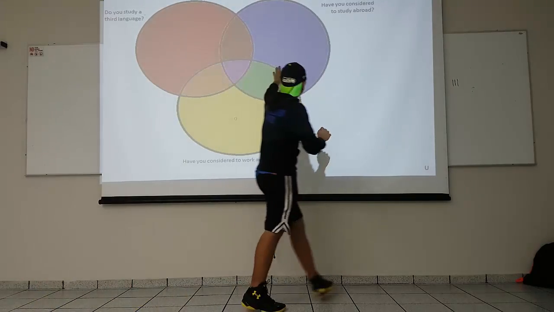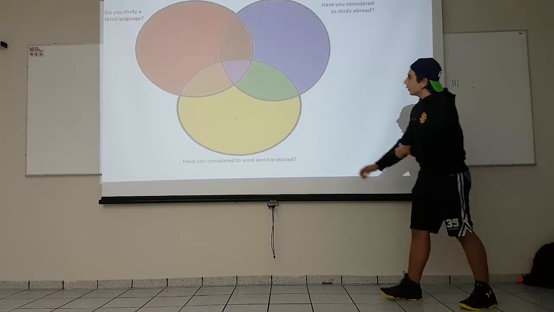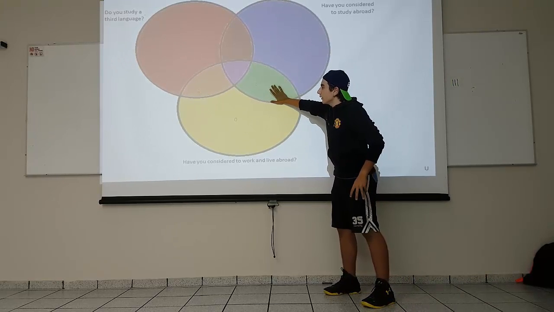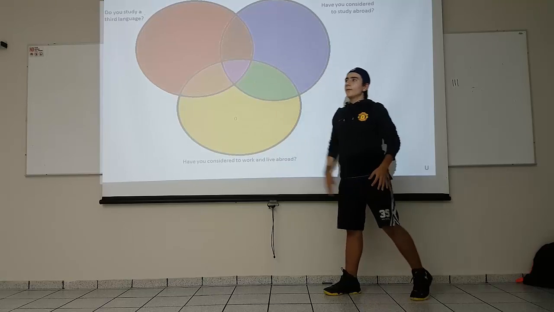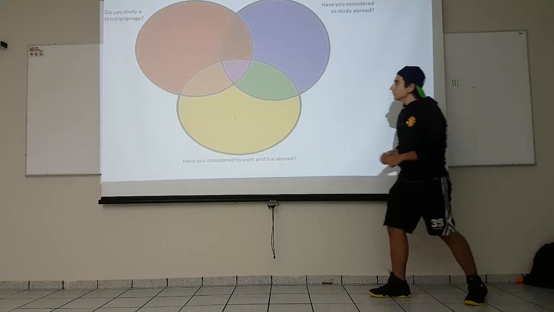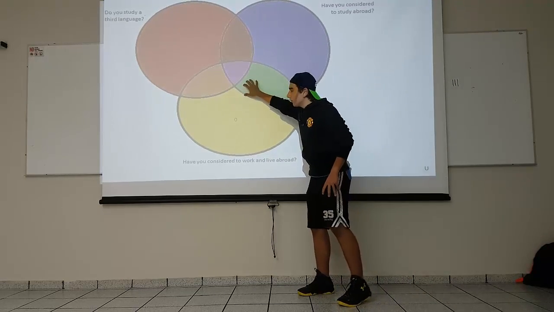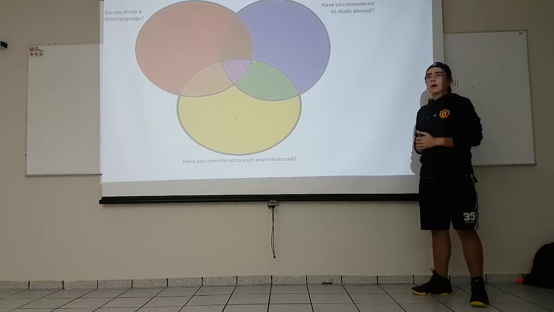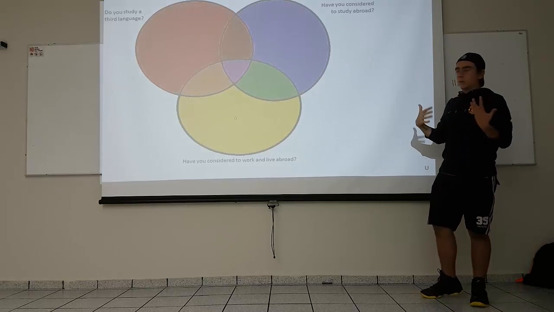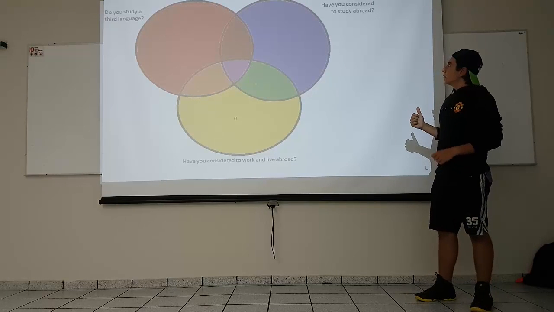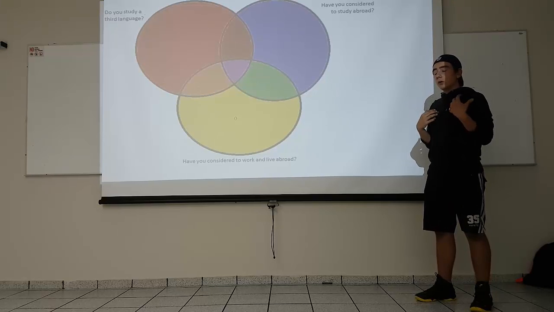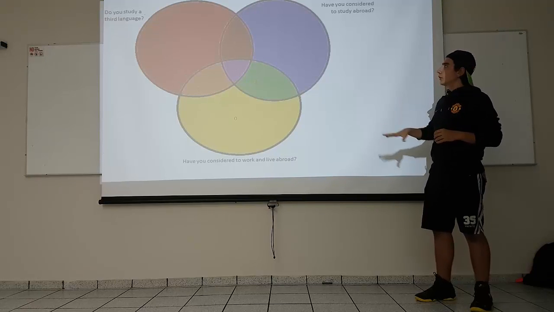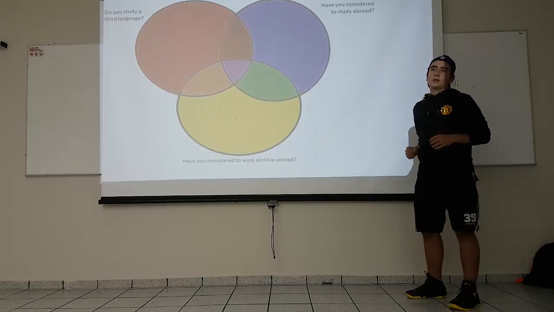So to the second question, have you considered to study abroad? So this is a 0, 38, 33 plus 8, 41. 45 people said yes to our second question. And for our third question, 43 people said yes, which was, have you considered to work and live abroad? Our universe, of course, was of 50 persons, and there was no person that said no to the three questions. So there was no one outside of our Venn diagram.